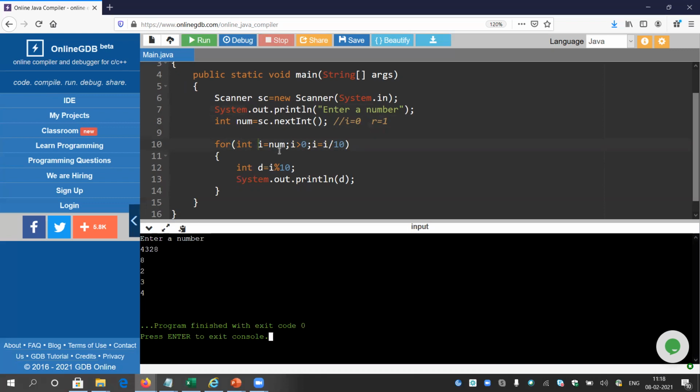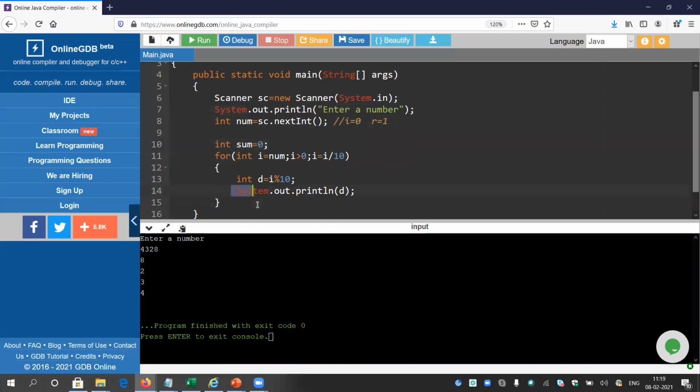Now if I want the sum of digits, we already know that if we can print a series, we can obviously print the sum as well. So I have to introduce 3 lines. First is sum equals 0. Then the second line is to print the sum. Let me print the sum after the loop, that the sum is sum. And whatever you are printing, just put that inside the variable sum. That's all. These are the golden rules. Now let me run the program.